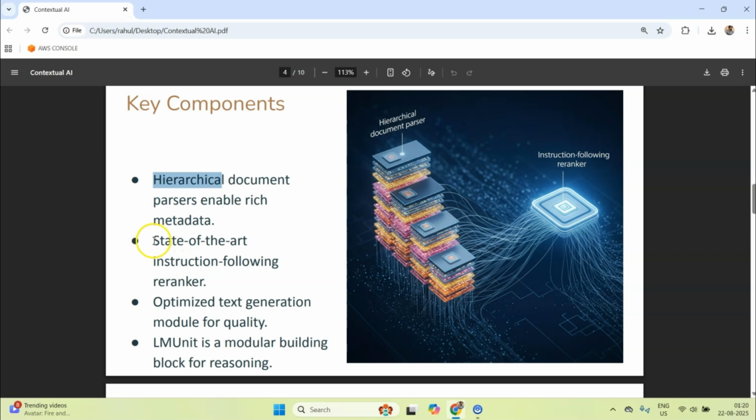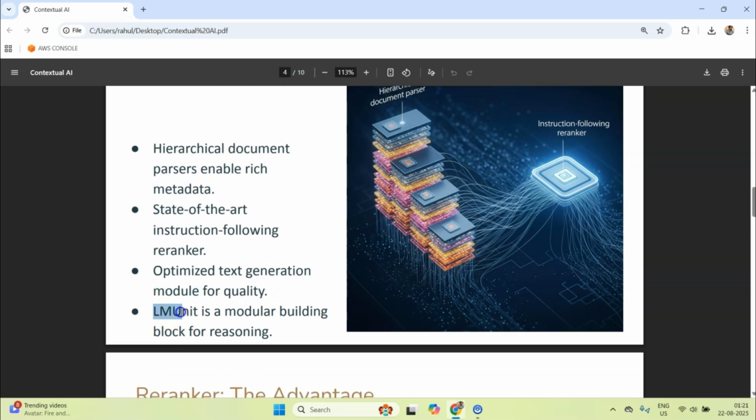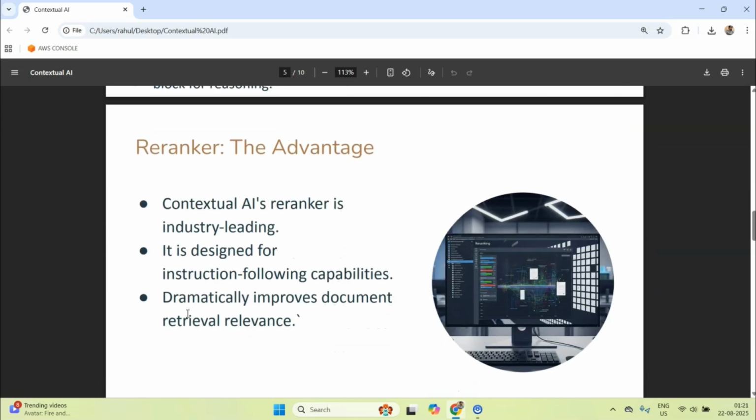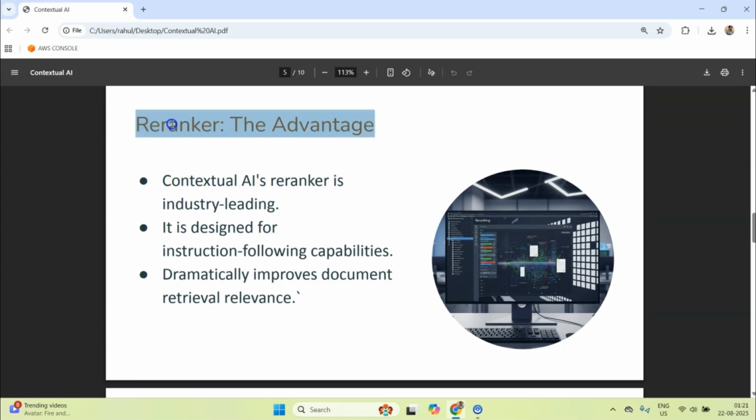Okay, they have a state-of-the-art instruction-following re-ranker, which I have already mentioned. They have created an LLM which is grounded in your context. They have optimized their text generation for quality, and they have also created this LM unit, which is a kind of modular building block for reasoning. And the main plus point for Contextual is the re-ranker, which I've talked about enough. This is an industry-leading one.